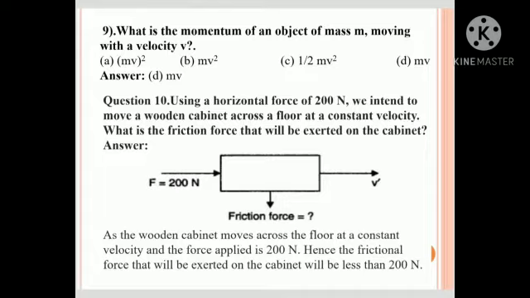Question number 10. Using a horizontal force of 200 Newton, we intend to move a wooden cabinet across a floor at a constant velocity. What is the frictional force that will be exerted on the cabinet? Now the figure is shown here. Force is 200 Newton, frictional force we want to find out. As the wooden cabinet moves across the floor at a constant velocity and the force applied is 200 Newton, hence the frictional force exerted on the cabinet will be less than 200 Newton.